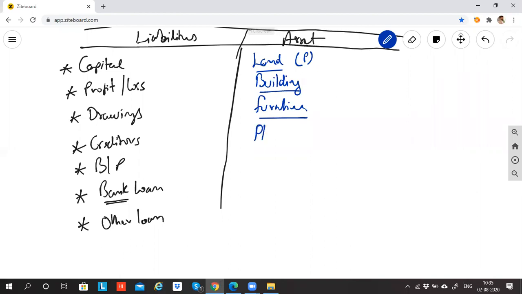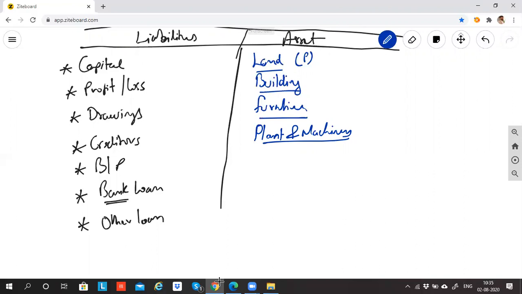Can somebody tell me what is the meaning of plant and machinery? Machines are used to make finished products. Yes, so machinery you will understand. What do you mean by plant and machinery? Normally if you have small machines, then we call it machinery. Plant and machinery is a huge setup where there'll be a chain of machinery.